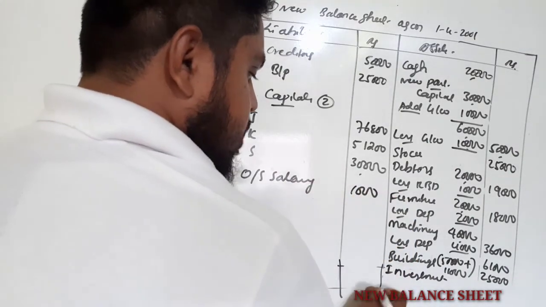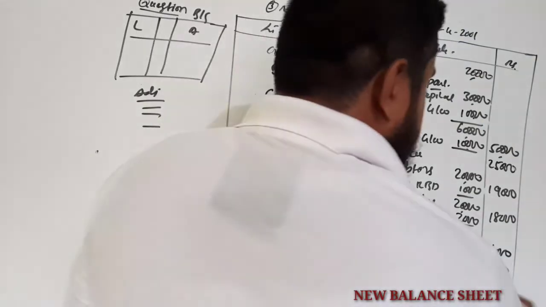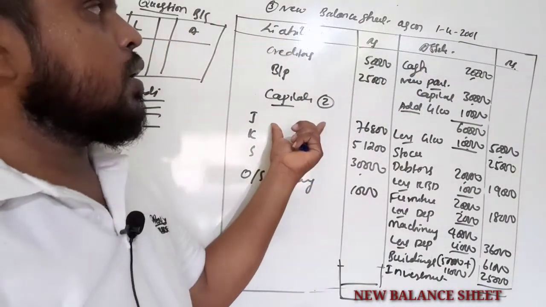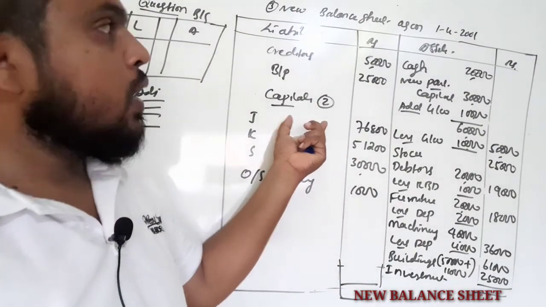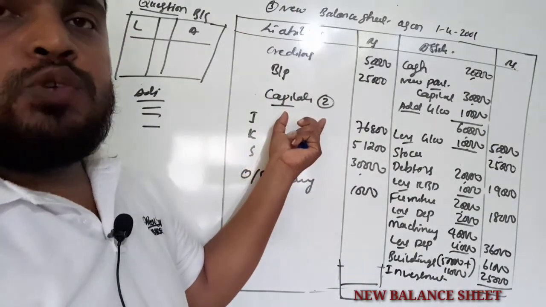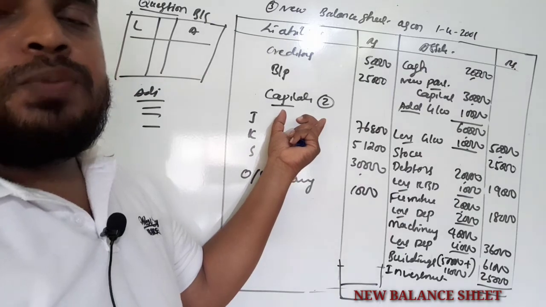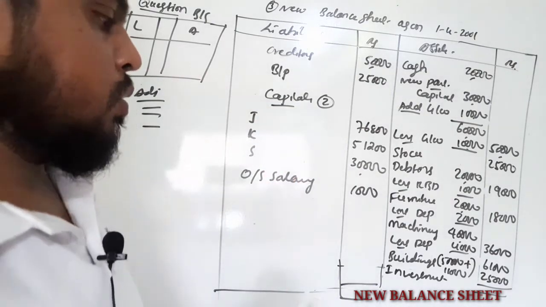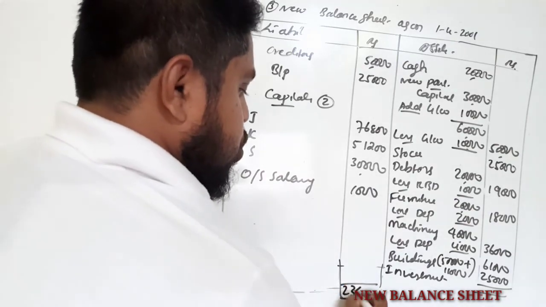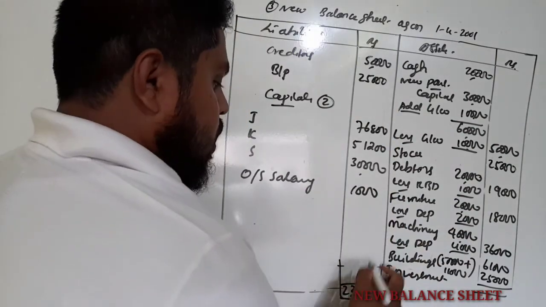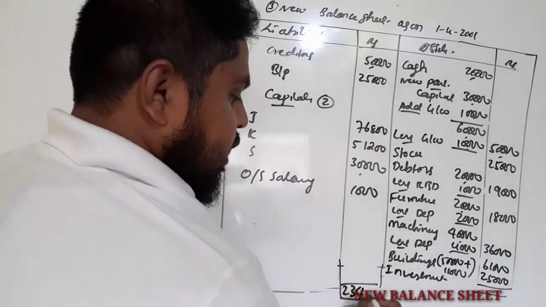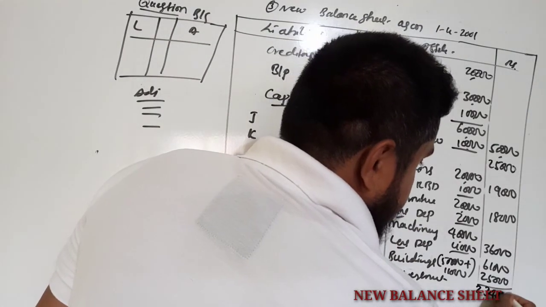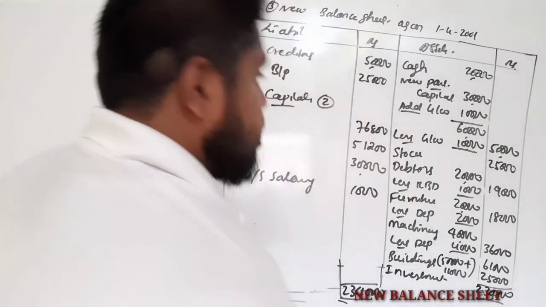So after taking all the adjustments, as per the key points, as per the rules, under a new balance sheet you have to revise adjustments compulsorily. So total, if you make the total, both sides 2,34,000. So this is the answer.